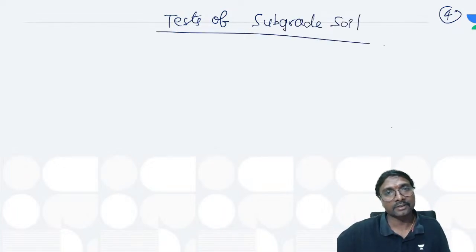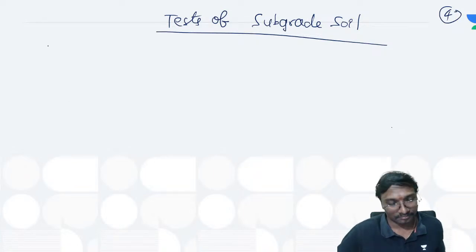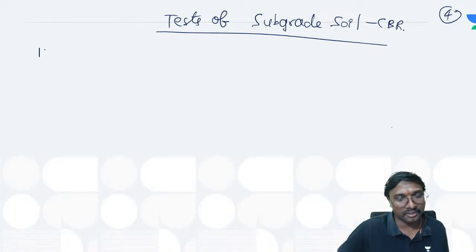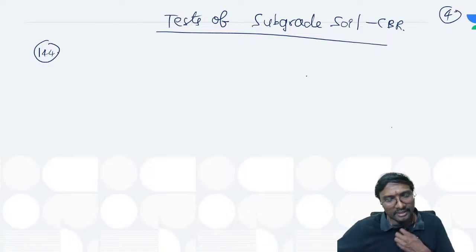Tests on this subgrade soil. So first you go for this CBR, if you just observe. Now 143 points gets over, right? This is your 144 points. Now tell me, which one will you be going for?